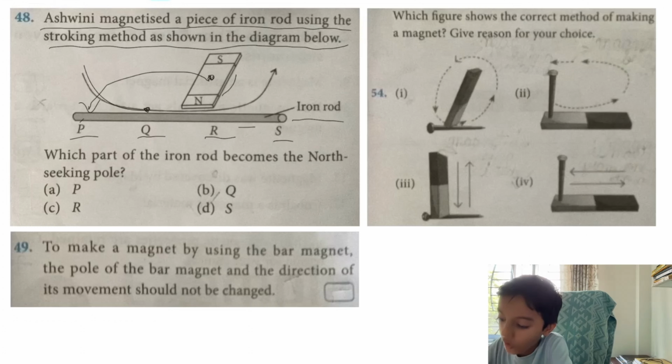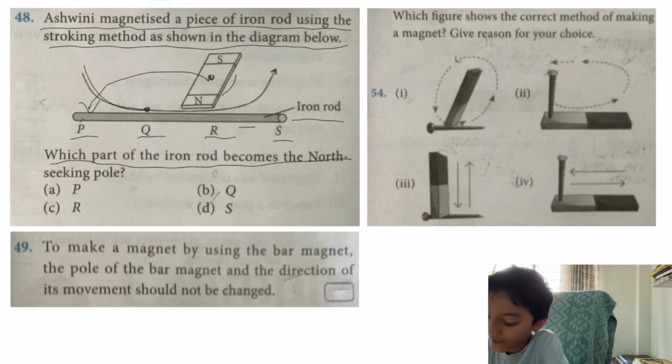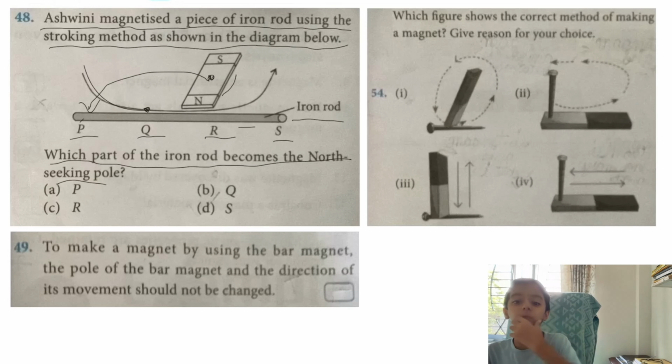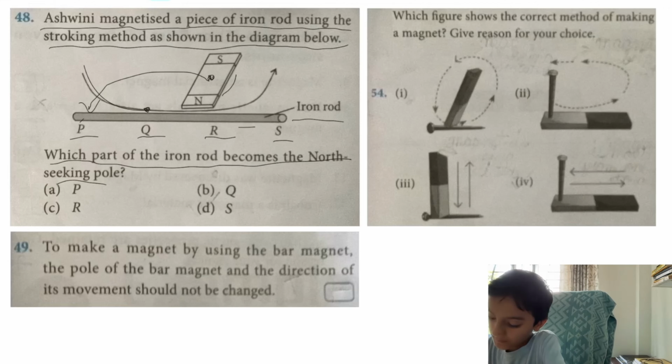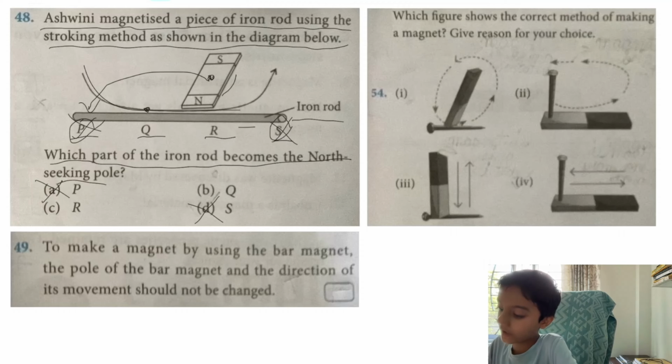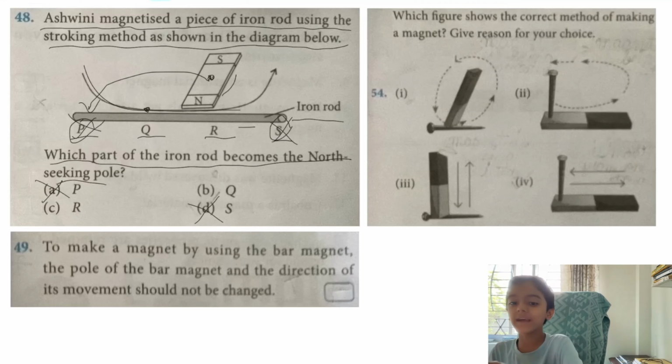And they are asking in the question which part of the iron rod becomes the north seeking pole. That means which part of the iron rod will be the north pole. Now look carefully. First it is placed at Q, then it went, and then it is lifted at R. And S is not even touched by the magnet. You can say like this that P and S are not even touched by the magnet. So these two can't be the answer. So we can say that option A and option D cannot be the answer. So from here we eliminated two options.